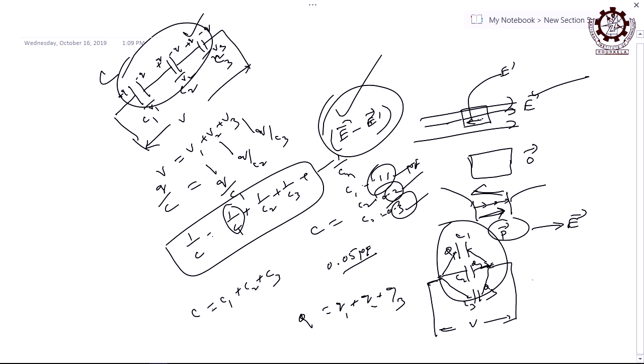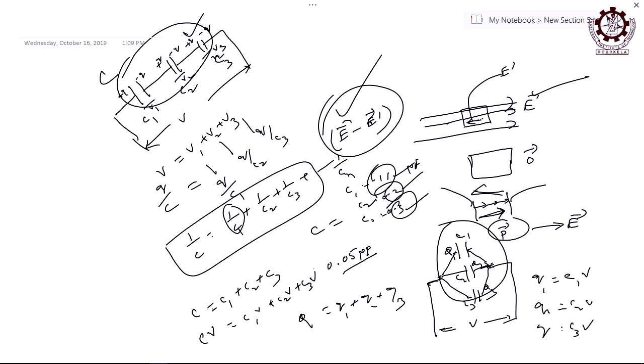because what will be your Q1? Q1 equal to C1V, yes, Q2 is C2V, Q3 is C3V, and if effective is C, then obviously CV equal to C1V plus C2V plus C3V. Take V outside, you will get this relation, right, C equal to C1 plus C2 plus C3, or if you go for n number, just extend it up to n, right.